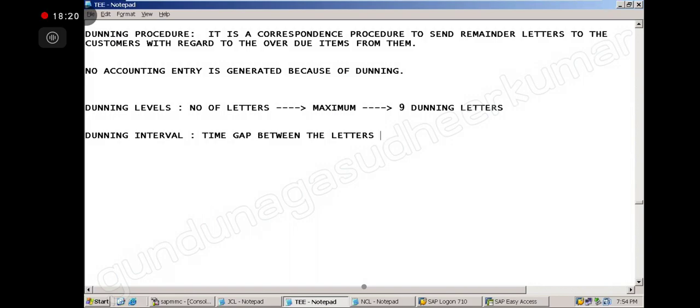You need to wait. He has not even opened the letter, so what is the use of sending another? You have to give some time. One letter I send, how many days will I wait? 5 days, 10 days, that is the time. Here I will say I will wait for 5 days. Then Dunning grace days: grace days means how many days I will wait after the due date.